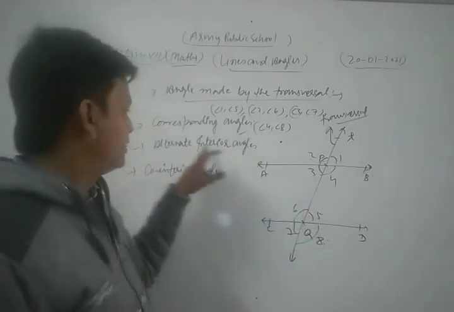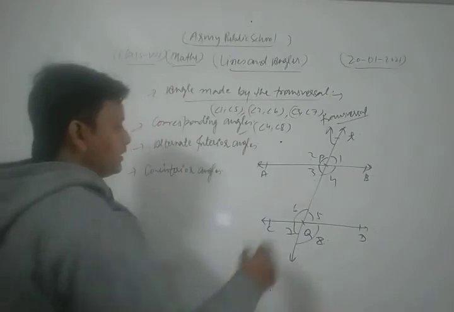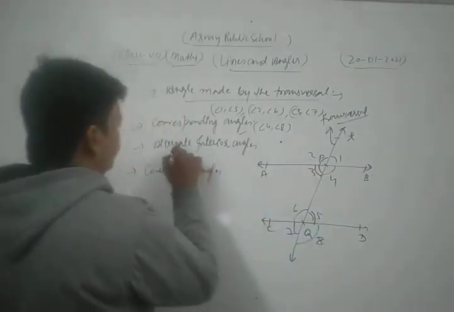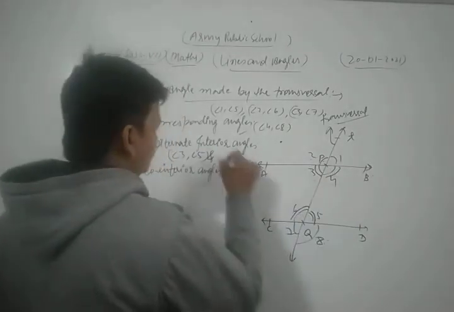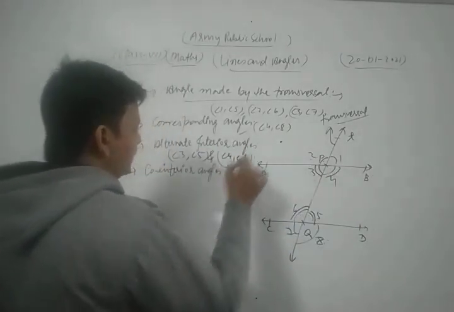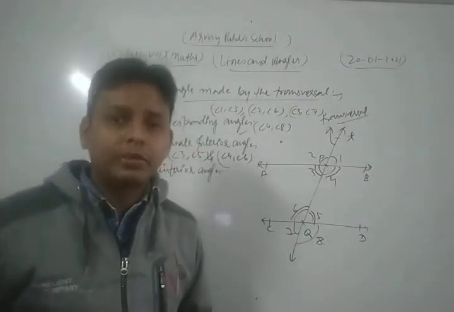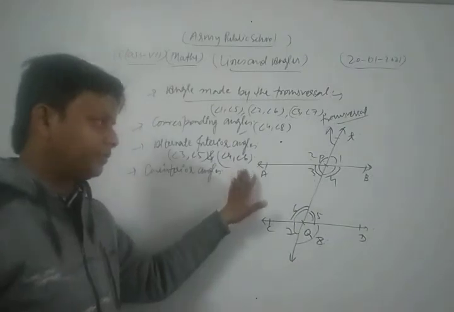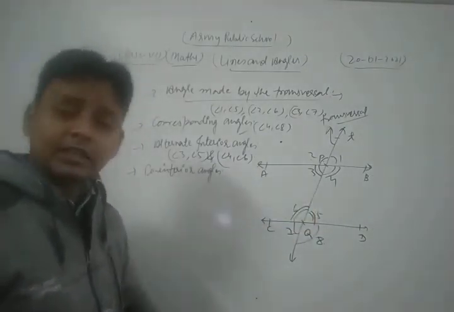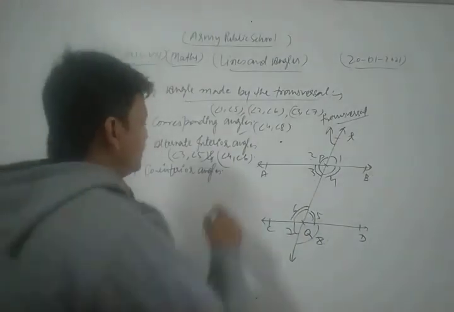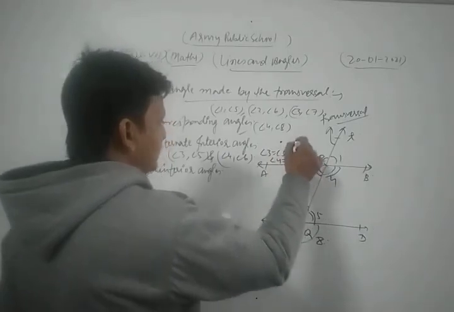And the second important angle made by the transversal is the alternate interior angle. Here the pairs of alternate interior angles are angle 3 and angle 5, and angle 4 and angle 6. The alternate interior angles are also equal to each other. So angle 3 is equal to angle 5 and angle 4 is equal to angle 6.